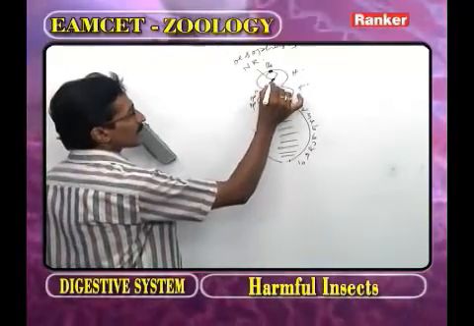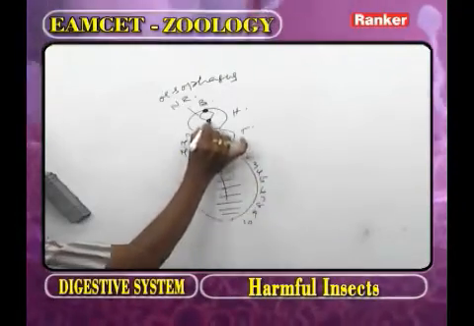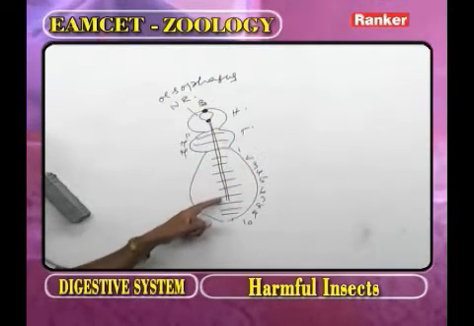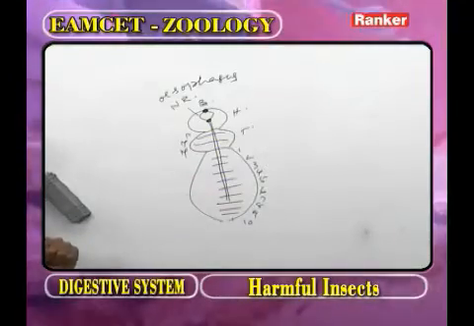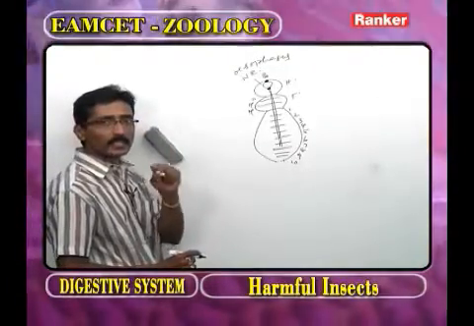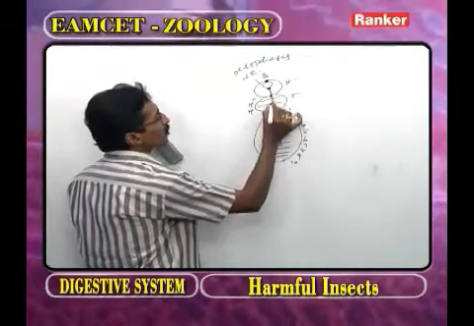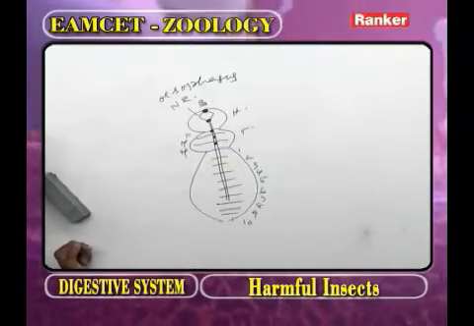Now from the subesophageal ganglion, what will arise? The double ventral solid nerve cord arises, extending up to the 7th abdominal segment. In each segment, the nerve cords are connected by ganglia: prothoracic, mesothoracic, metathoracic ganglia.